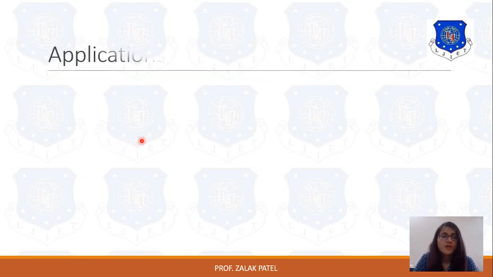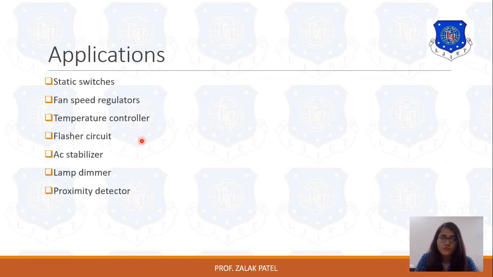Now next is about the applications of TRIAC. These are the list of applications where the TRIAC can be used: as a static switch because of the use of the saturation region, as a speed regulator because AC to AC conversion is possible, temperature controller, as a flasher circuit, as a stabilizer, as a dimmer, or as a proximity detector. So these are the applications for TRIAC.